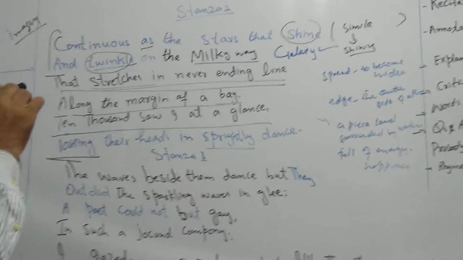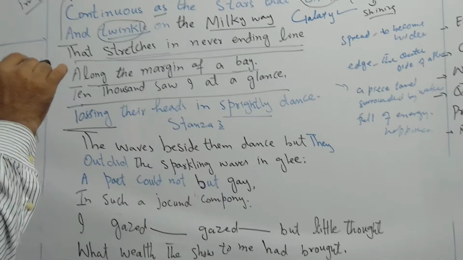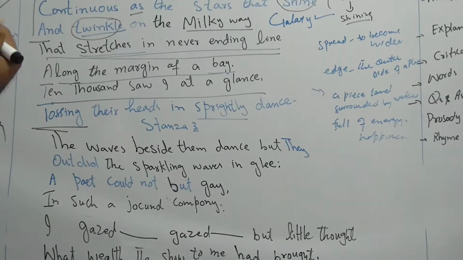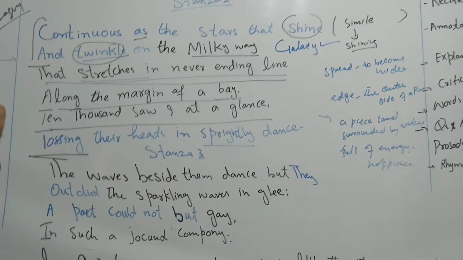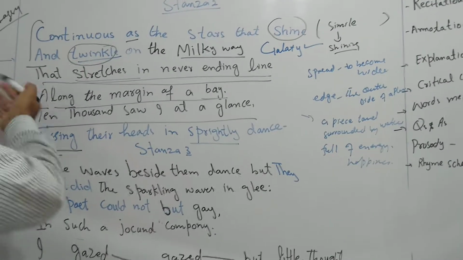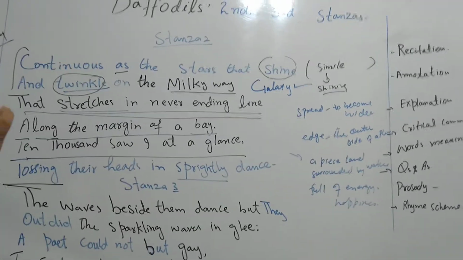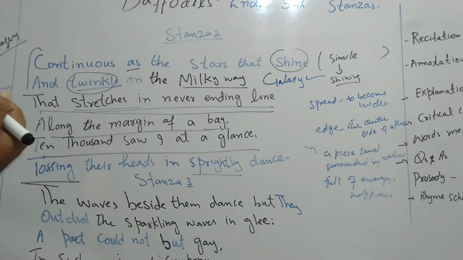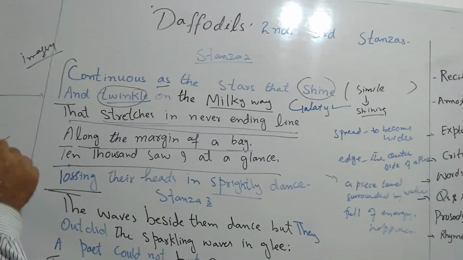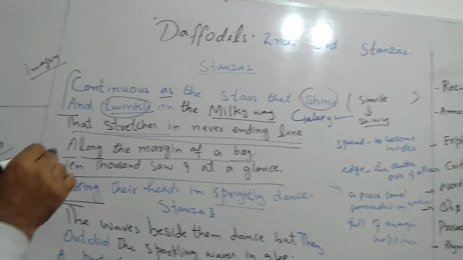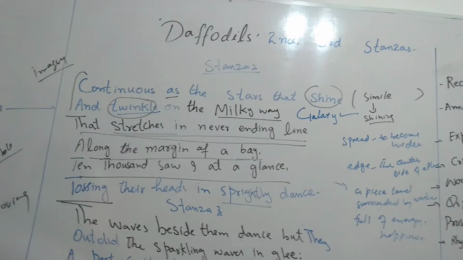Then another question which is possible: how many daffodils did the poet see? Another question which is possible: where were the daffodils stretching? Then one more question: can you tell what figure of speech has been used in the last line? So many questions may be there.